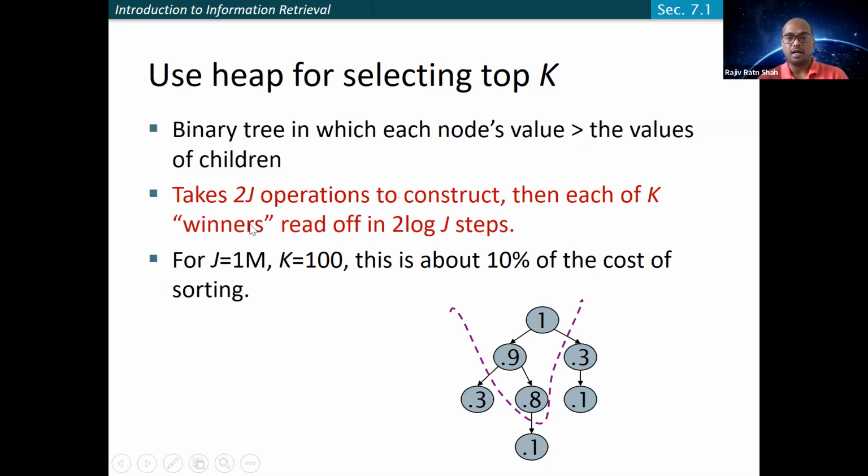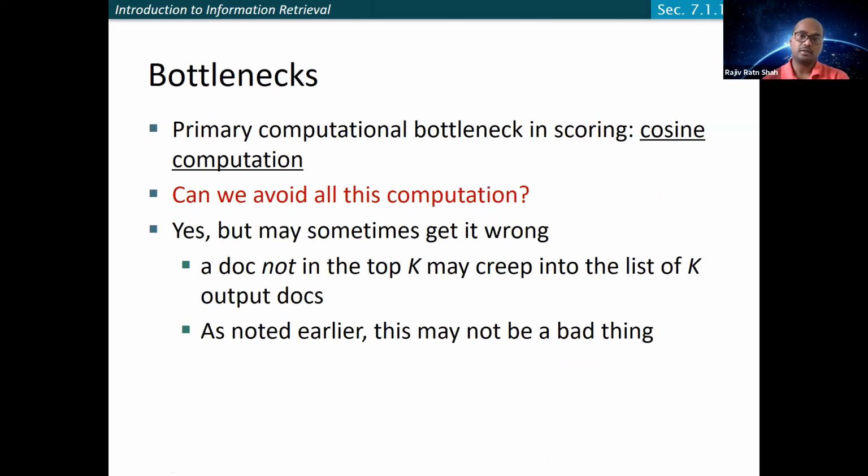But again, in that case, you need to compute the cosine similarity for all the documents. So the bottleneck is primarily computational, the scoring, the cosine computation for all. Can we avoid all this computation?